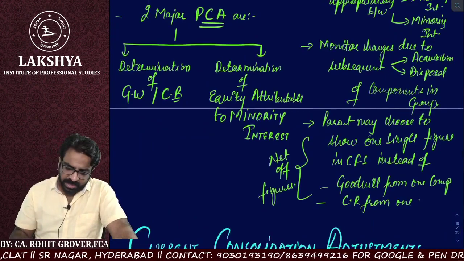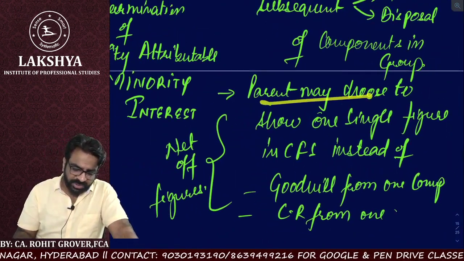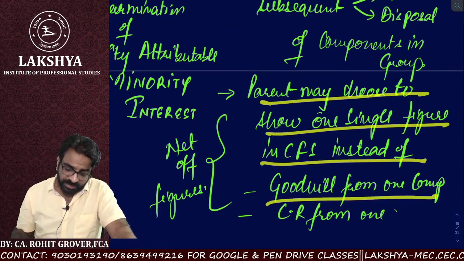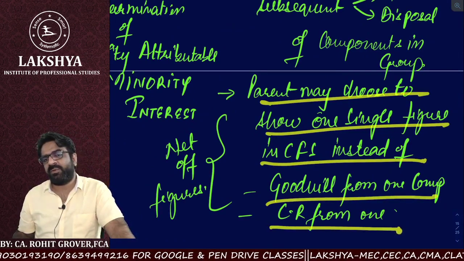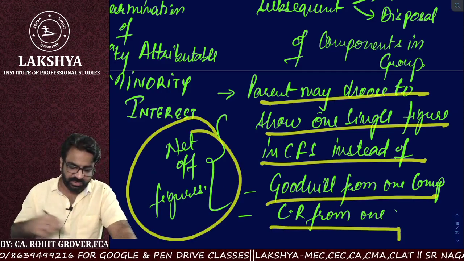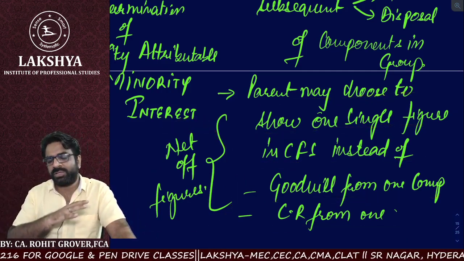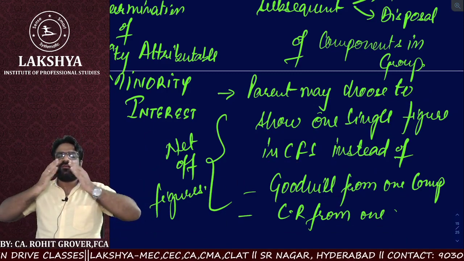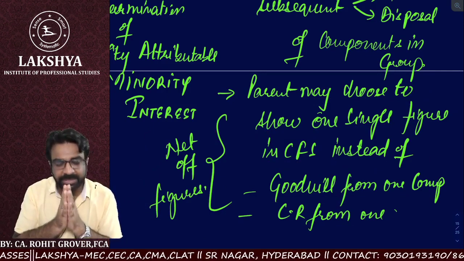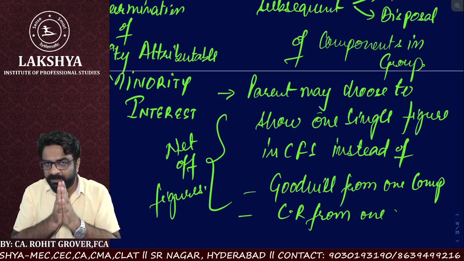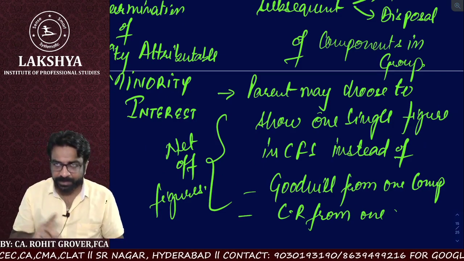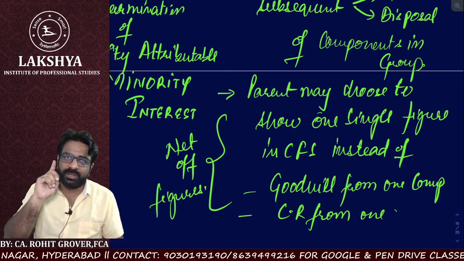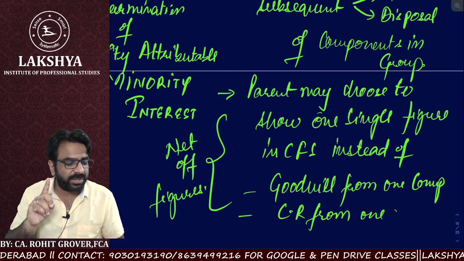Now read this point. The parent may choose to show one single net-off figure in the consolidated financial statements instead of goodwill from one component and capital reserve from another. So in total there are six audit procedures you have to apply when checking the permanent consolidation adjustments. Point number one: you have to check the calculations of the goodwill, capital reserve, and non-controlling interest or minority interest.